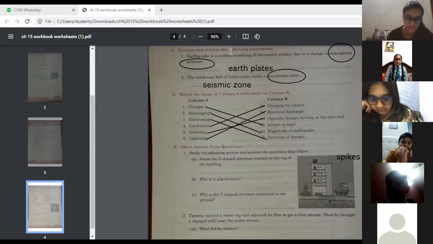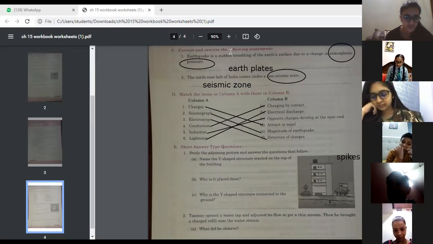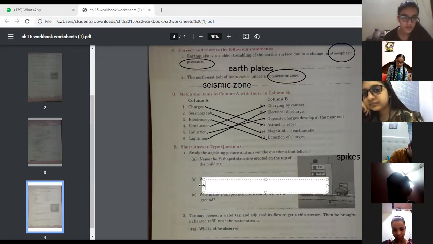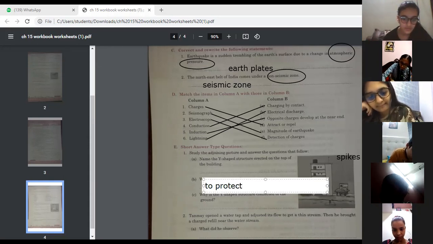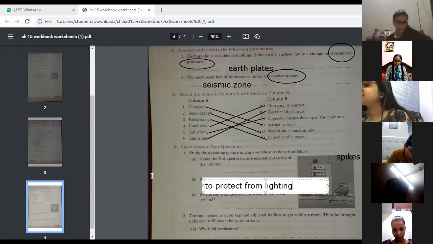So that's why they attract the lightning. So you can write down, this is to protect the building from lightning. Write down, children. To protect from lightning.